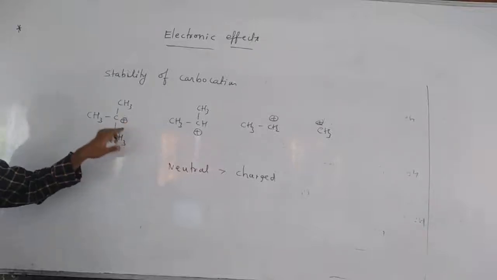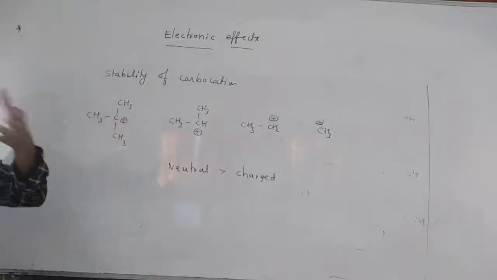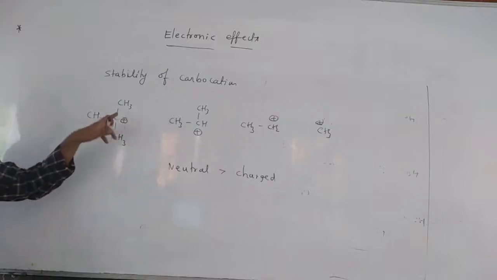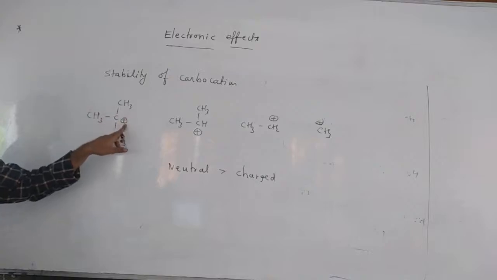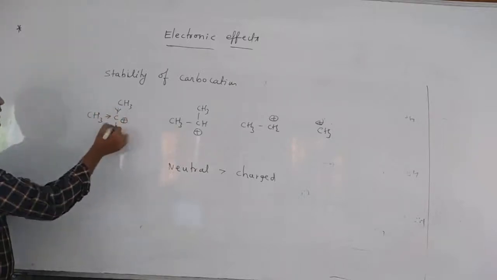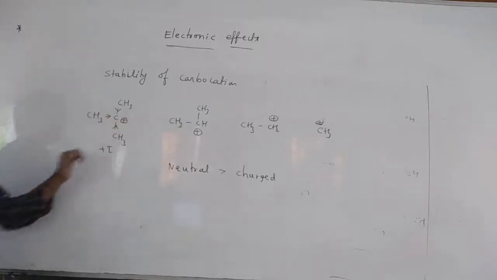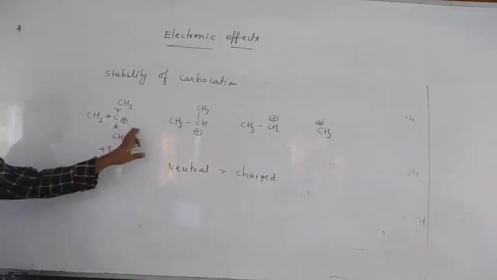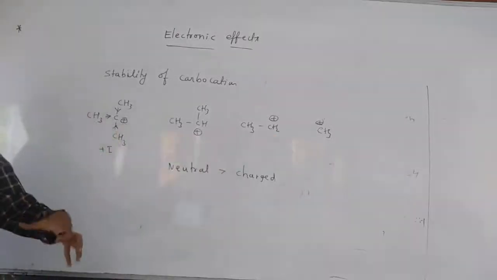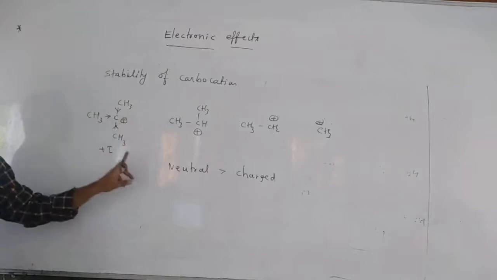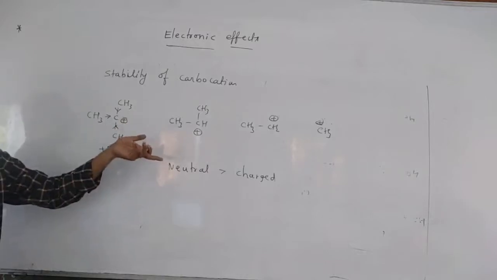Here, which diminishes the positive charge, means which decreases the positive charge, will increase the stability. Why? Because here if positive charge is getting decreased, then it will get neutral character, right? Understand? Because of the three donating groups here, positive inductive effect groups, in which case the positive charge will be more diminished or decreased. So whichever factor decreases the positive charge will increase the stability.